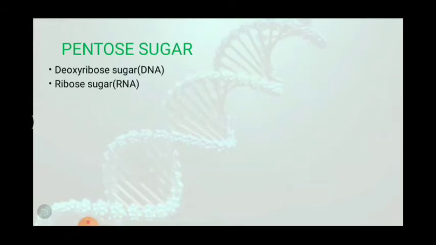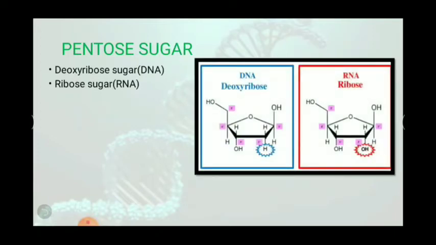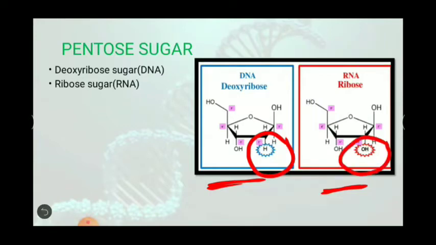Let us see a beautiful diagram of deoxyribose and ribose sugar. You can easily see from this diagram that they consist of how many carbon atoms? 1, 2, 3, 4, 5. Five carbon atoms. You can easily see that in the second carbon atom of deoxyribose there is absence of O, whereas ribose has OH and here only H. Because of this absence of oxygen atom, this sugar is known as deoxyribose. De means absence of oxygen, so it is known as deoxyribose sugar.